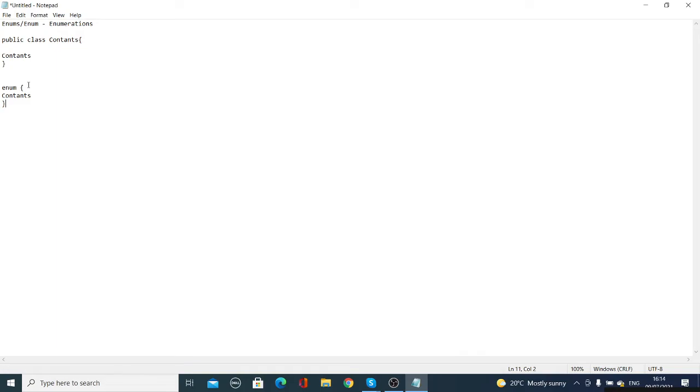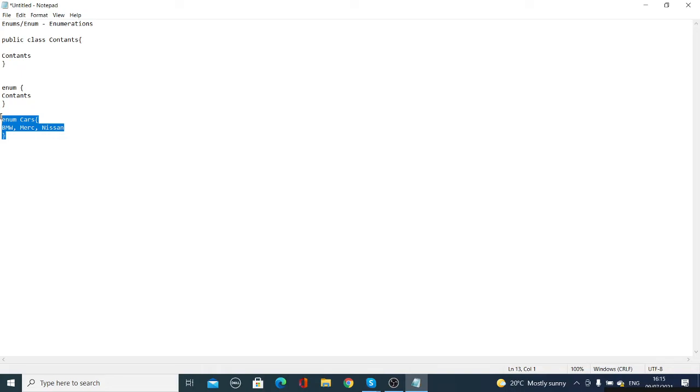So if I need to define something, I can say public enum, and something like Cars. This is your enum name. In these cars you can define BMW, then you can say Merc, Mercedes, or you can say Nissan. So whatever you are defining in here, you can call in any other classes.